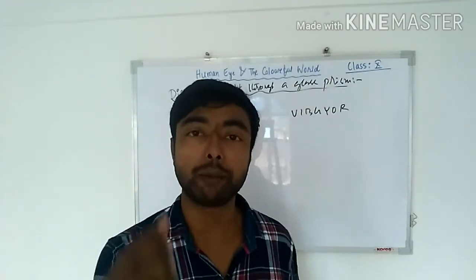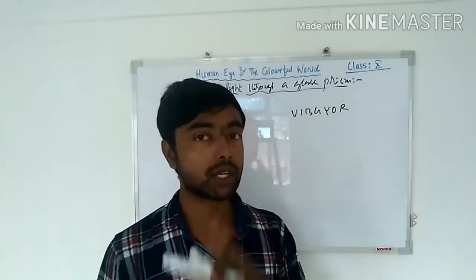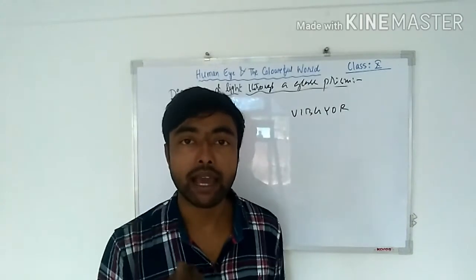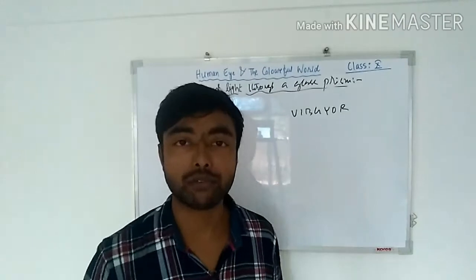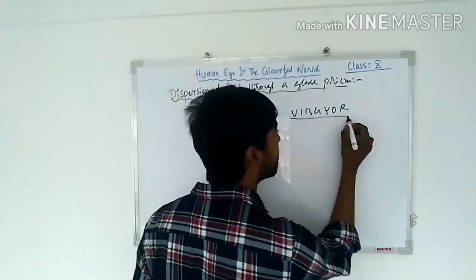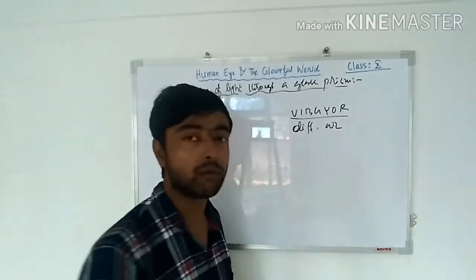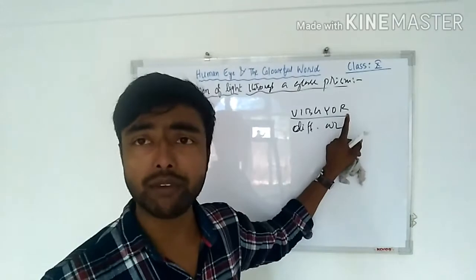That means if you have a white light, that light has 7 colors, like sunlight has 7 colors. Sunlight is a white light, and in that light we have 7 components of color, and all the components have different wavelengths. I have already explained this in the class 9 topic. All these colors have different wavelengths.